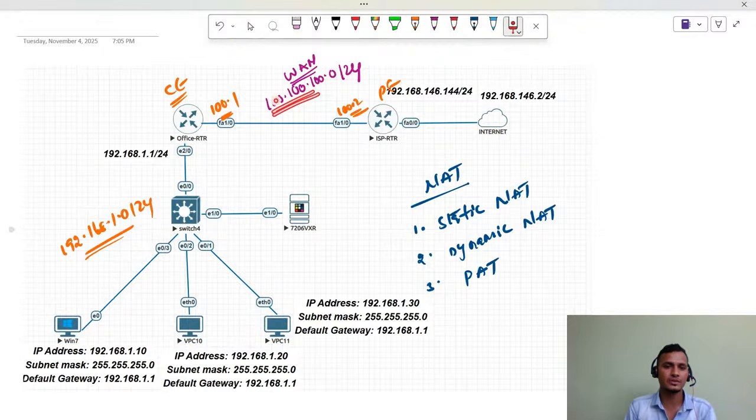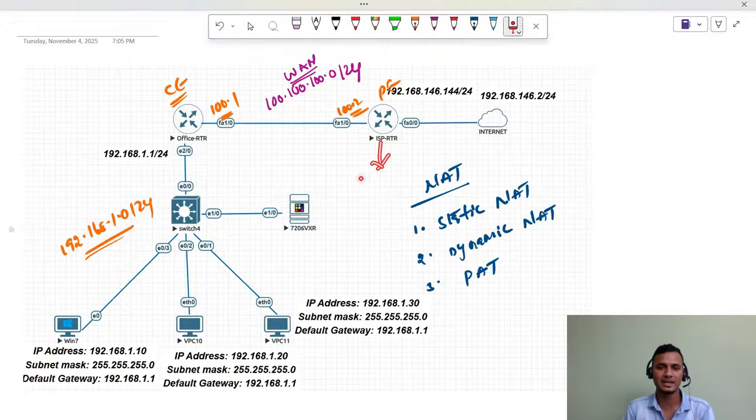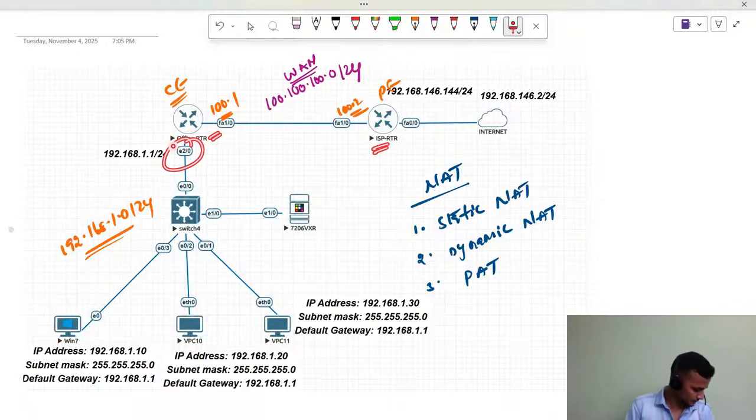On the WAN side, we are going to take the 100.100.100.0/24 subnet. On the CE device, like our office router, we are going to use the 100.100.100.1/24 IP address, and on the PE router, the provider edge router, we are going to take 100.100.100.2, to make the connectivity between them. Once we finish this interface configuration on the ISP router and the office router, then on the downstream interface,